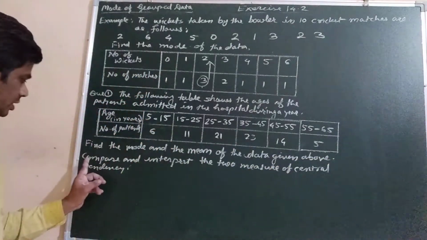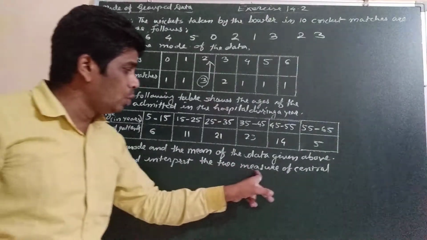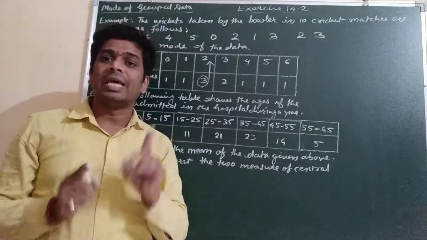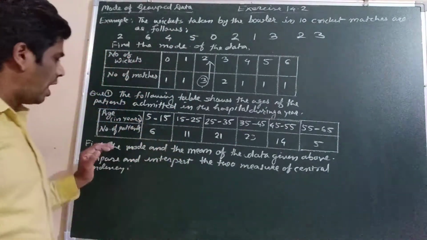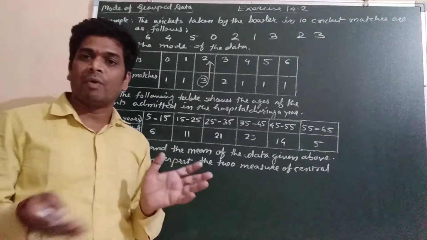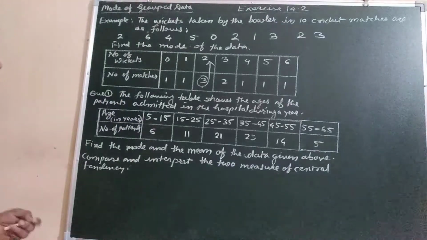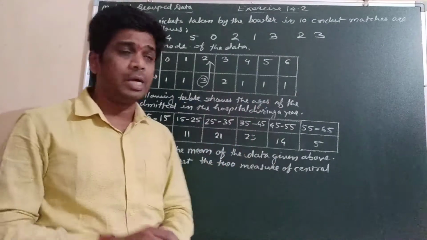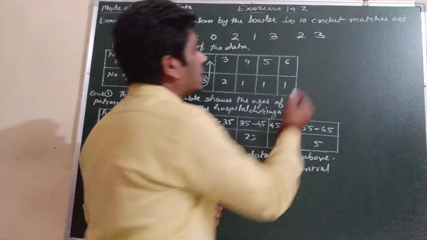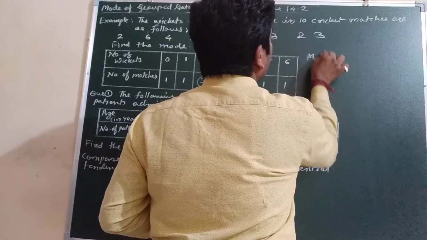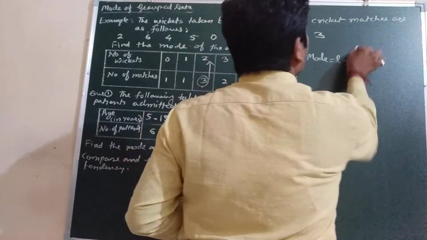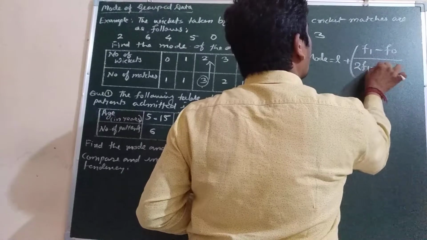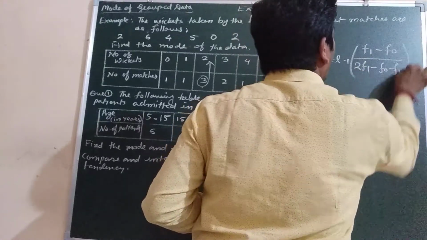The second question is: compare and interpret the two measures of central tendency. Mean, mode and median are called the measures of central tendency of the given data. So we have to find the mode and mean, and interpret the difference between them. Let's see how to find the mode of continuous grouped data. The formula is mode equal to L plus (F1 minus F0) upon (2 times F1 minus F0 minus F2), into H,